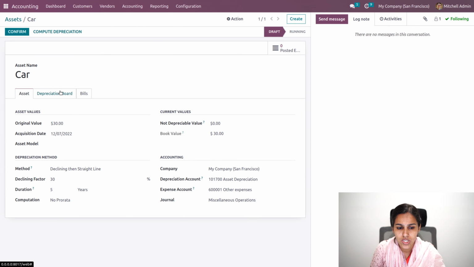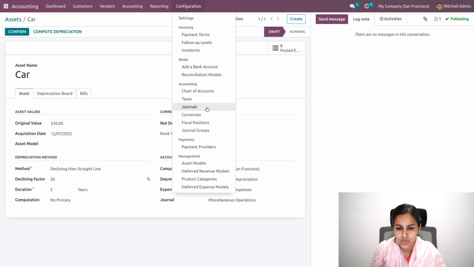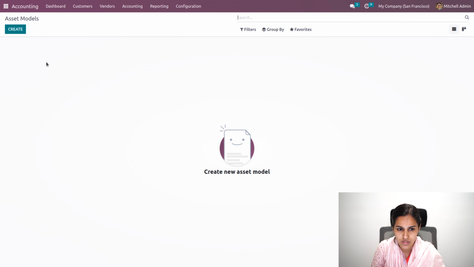Okay, so this is asset creation. As I'm creating them one by one, it will be inconvenient, since every time we are doing the asset calculation manually. So for that, we have the asset model in order to automate this process.